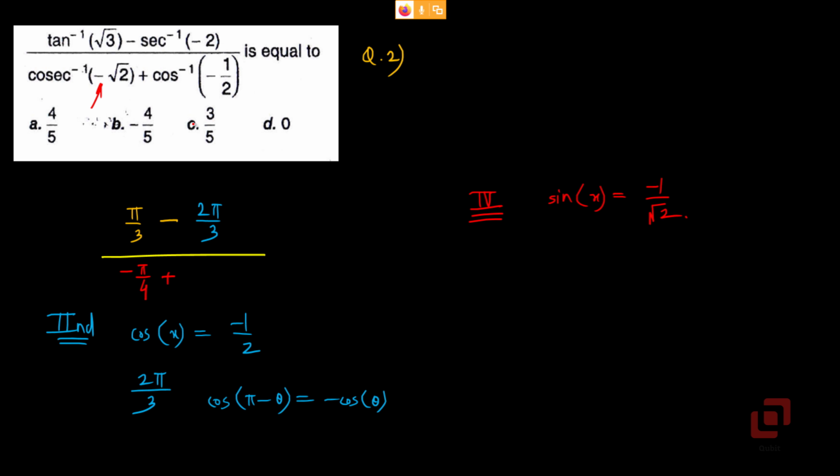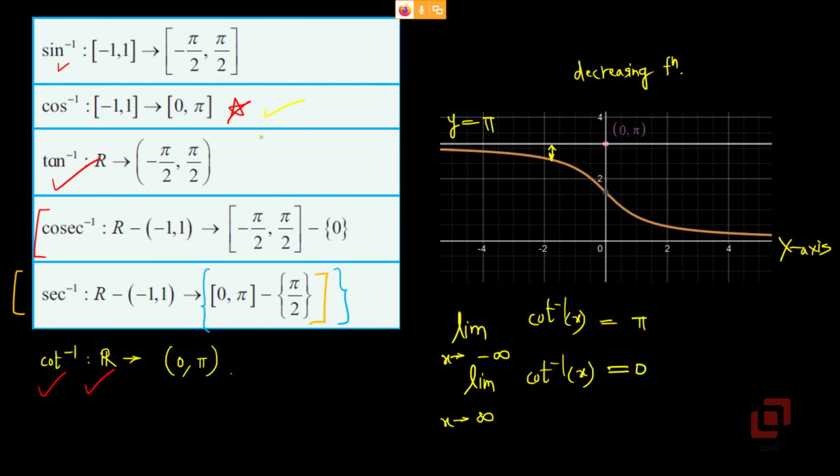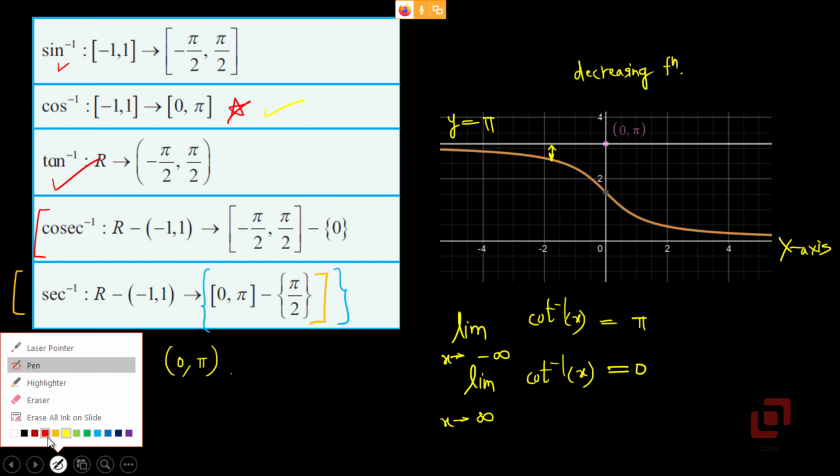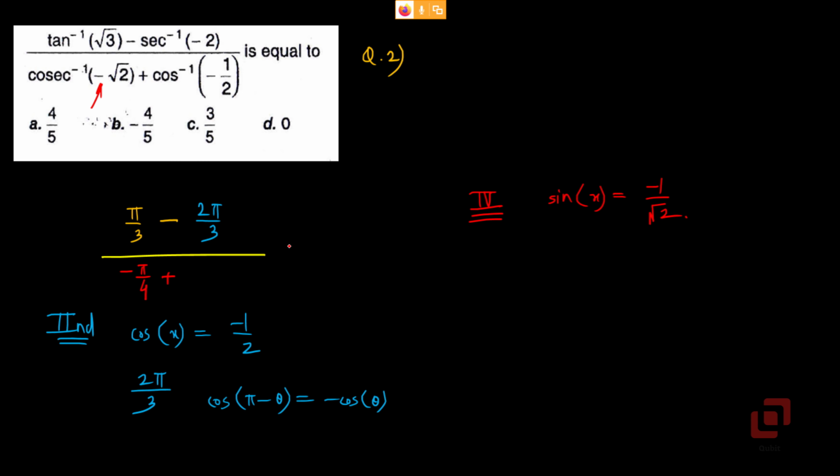Plus, now the last one, cos inverse of minus 1 by 2. Well, once we do the sec inverse, we can easily get cos inverse now. Why? Even for cos inverse, the chosen range is 0 to pi. Okay, so if we have a negative ratio, it must be in the interval pi by 2 to pi, because in the second quadrant cos is negative. So cos inverse of minus 1 by 2 will again be 2 pi by 3.